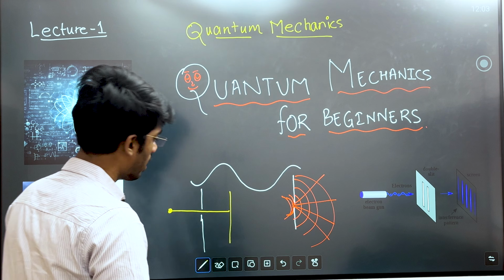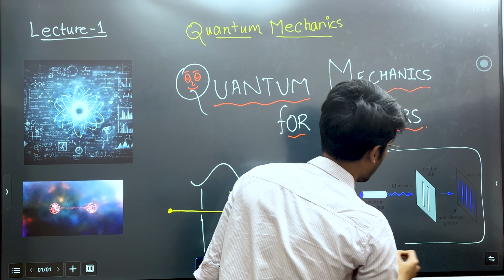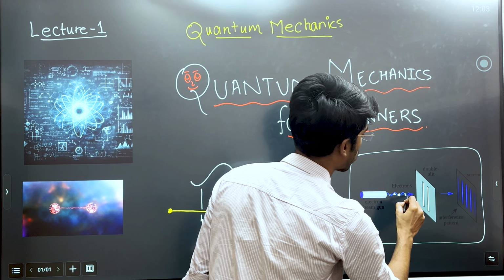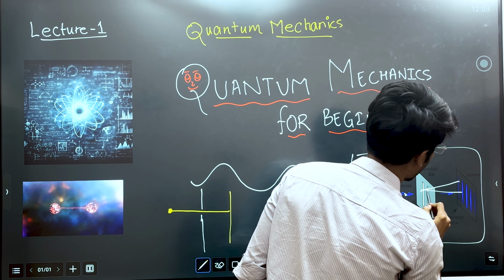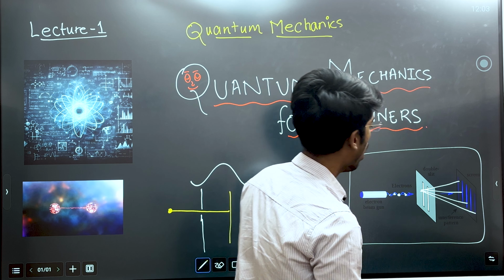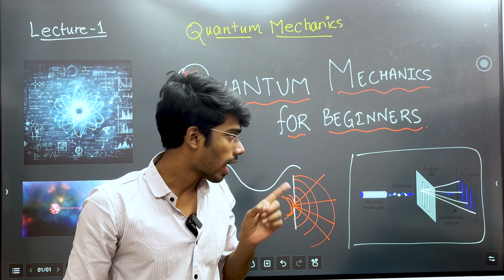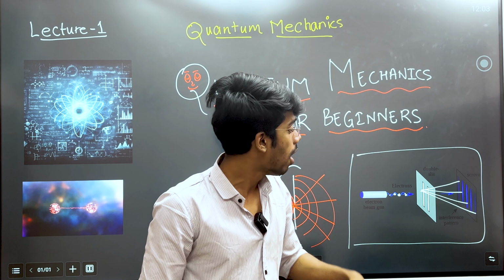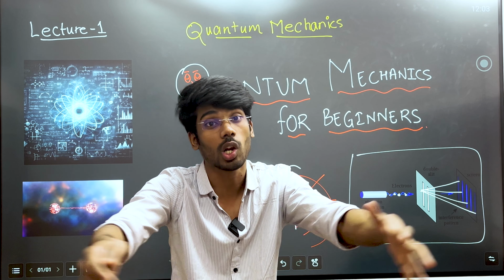Because in classical physics, an electron, like you can see here, if that electron passes through some opening or some slit, it may get dispersed into the room, or it may get spread, right? When I talk about a particle, it must go through a single opening and it must hit a wall at one point. But when we think about this particle at atomic level, it spreads in the room.